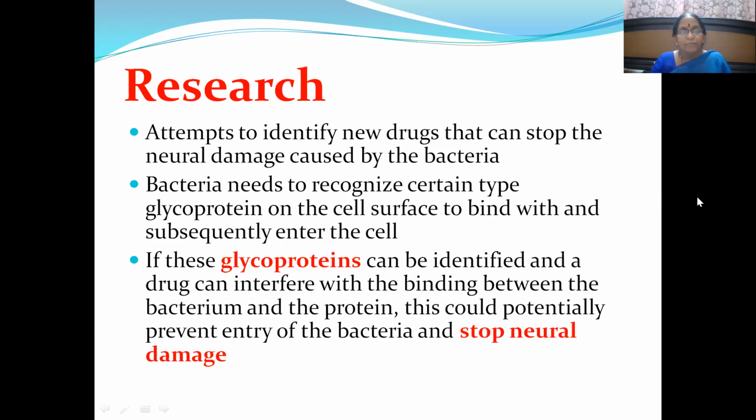How to do it? Bacteria needs to recognize certain type glycoprotein on the cell surface to bind with and subsequently enter the cell. So these glycoproteins will be present on the cellular surface, to which the bacteria, Mycobacterium leprae, can cling onto, and then with the help of the glycoprotein can enter into the cell. So if we can develop the drug molecules which can inhibit these glycoproteins, which act as carrier molecules for that particular bacillus, then the entry of bacillus into the cell can be inhibited totally, and we can even stop the neural damage also. This is one target area of research.